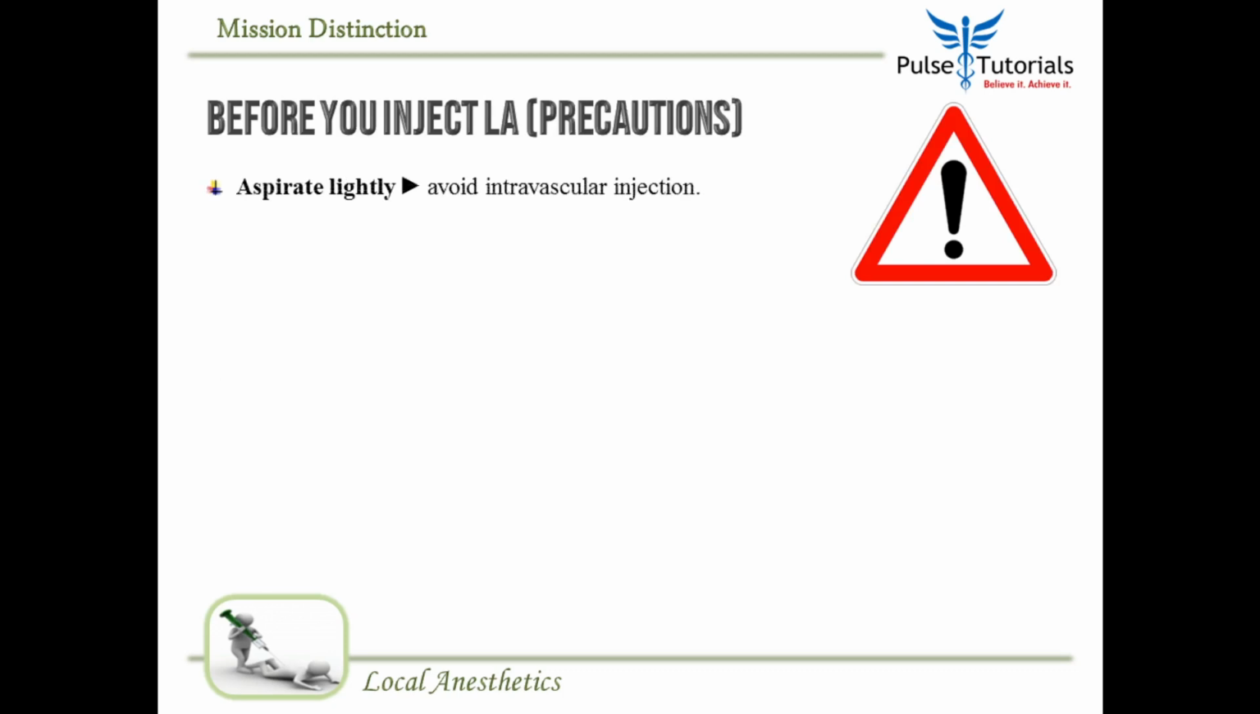Before you inject a local anesthetic, you should always aspirate lightly. This avoids all intravascular injections. So if you aspirate and you see a drop of blood at the base of the needle, it means you are in a vessel. You should not inject. Second, always inject slowly and never exceed the maximum safe dose, especially in children, otherwise the side effects are horrible.